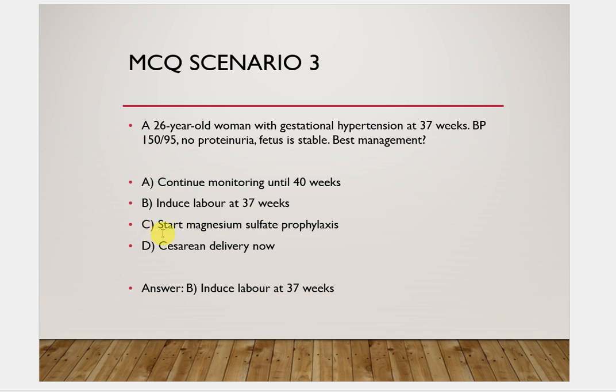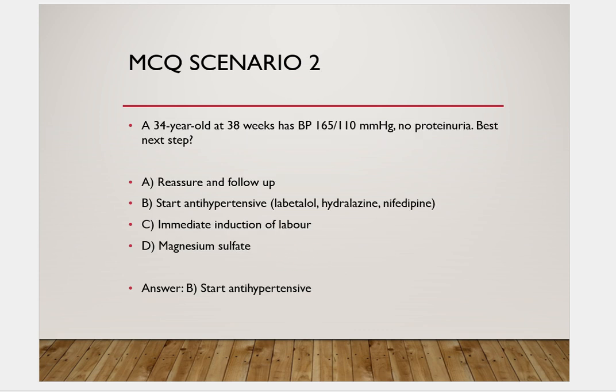We don't need to start magnesium sulfate as there is no proteinuria. In case of preeclampsia, we need to start this prophylaxis in order to prevent eclampsia. And if the patient and her fetus are stable at 37 weeks of gestation, then we can induce labor. We don't need to rush towards cesarean delivery unless there is any complication. In case of complication, we will go towards cesarean delivery. So this is the whole concept of gestational hypertension.